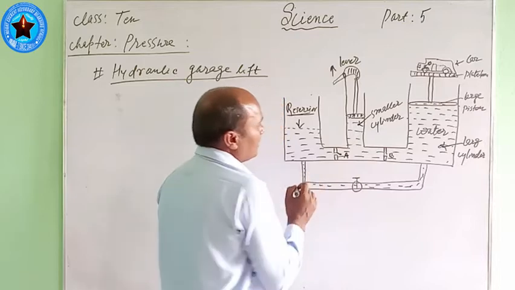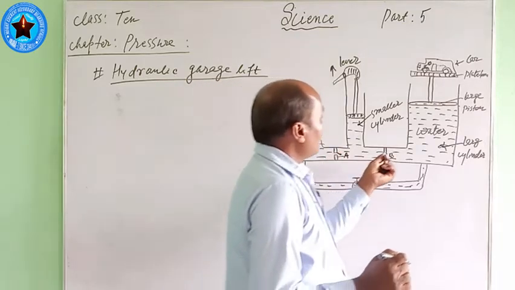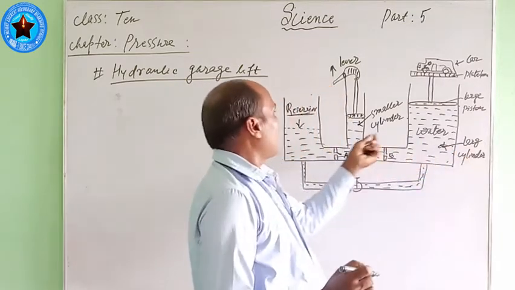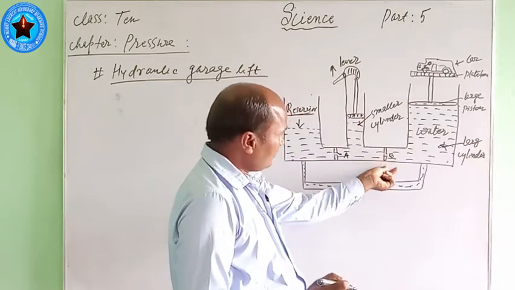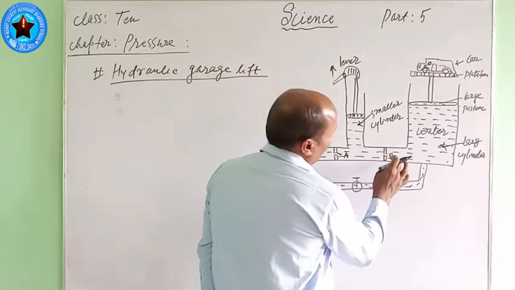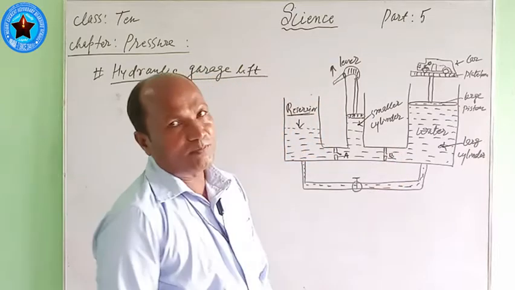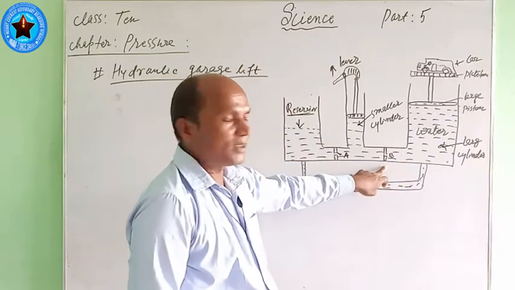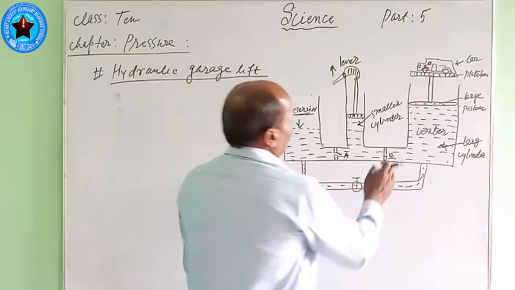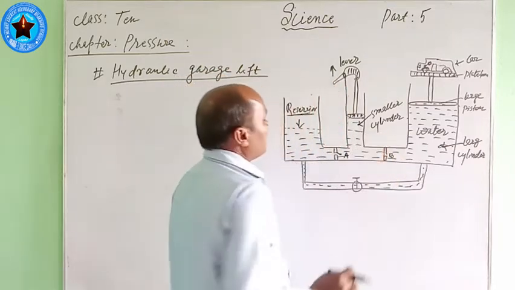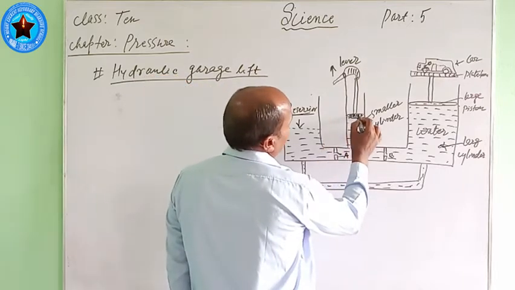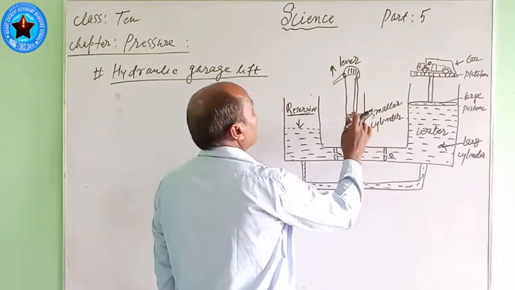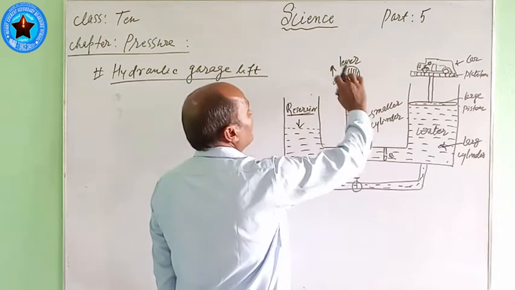Here you are seeing, then the larger cylinder and the smaller cylinder are connected with another valve that is called B. This is valve B. After doing this, in the small cylinder, a small piston is set and it is connected with a lever.